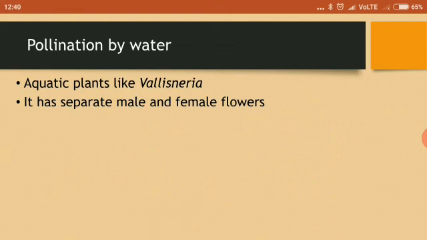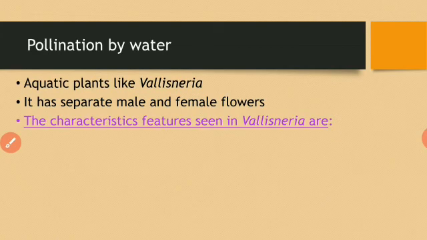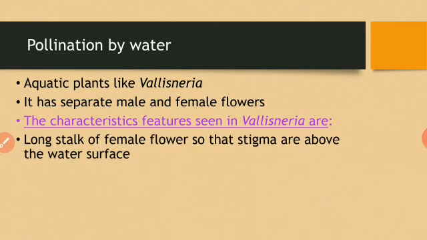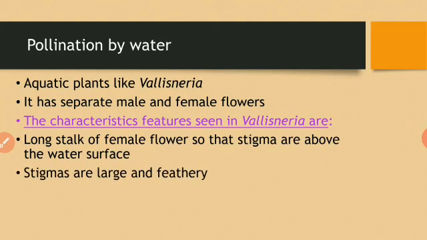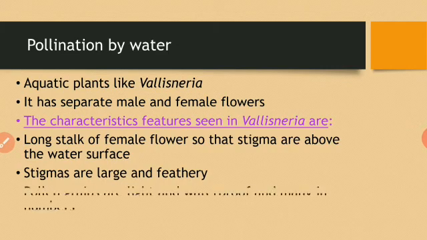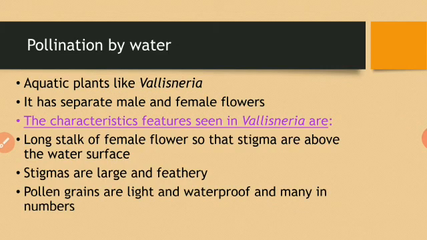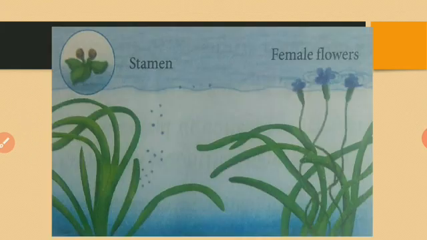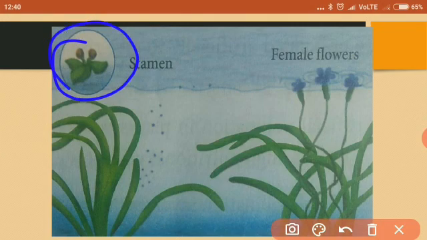So the characteristic features in Vallisneria are: the stalk of the female flowers is long so that the stigma is above the water surface. Then stigmas are large and feathery to catch the floating pollen grains. Pollen grains are produced in large numbers, and are light and waterproof. They are lightweight, so they can float easily on the water. They are waterproof, so they cannot get rotten by the water. These are the characteristic features in plants which are pollinated by water. So this is the picture. See, this is the male flower and it is reaching the female flower by floating.